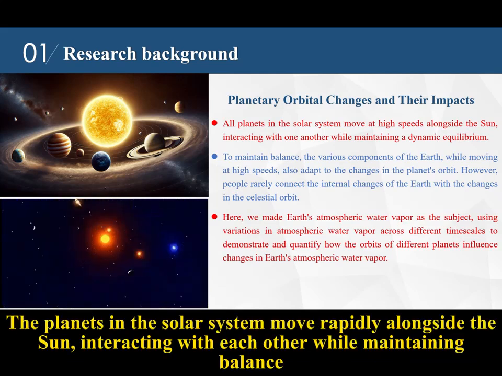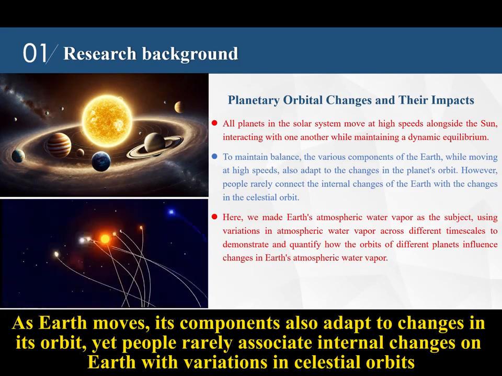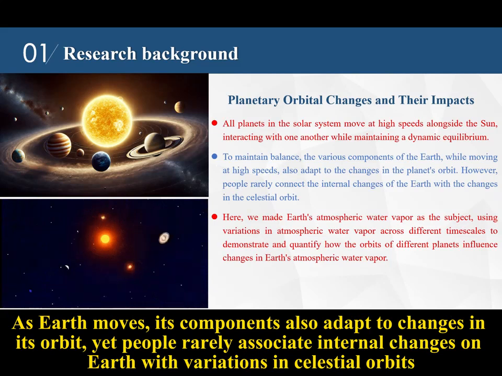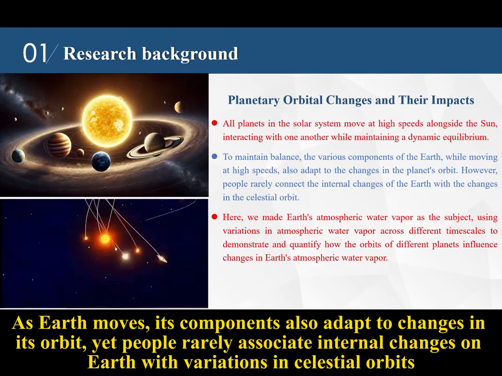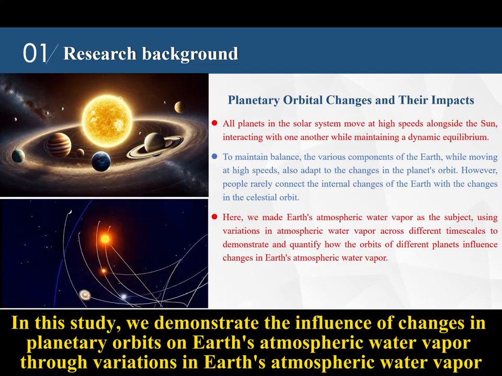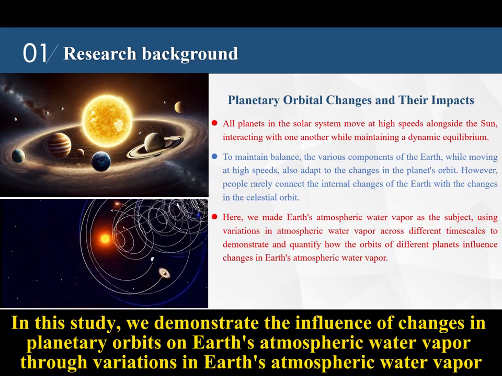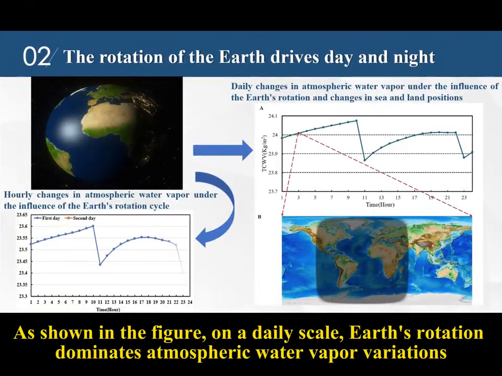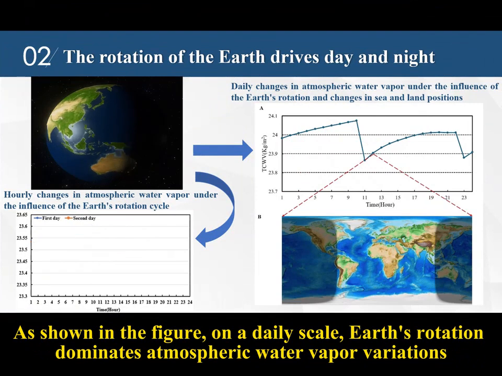The planets in the solar system move rapidly alongside the Sun, interacting with each other while maintaining balance. As Earth moves, its components also adapt to changes in its orbit. Yet people rarely associate internal changes on Earth with variations in celestial orbits. In this study, we demonstrate the influence of changes in planetary orbits on Earth's atmospheric water vapor. As shown in the figure, on a daily scale, Earth's rotation dominates atmospheric water vapor variations.